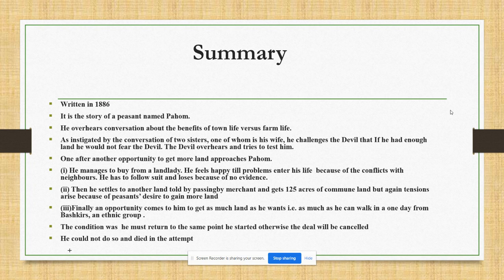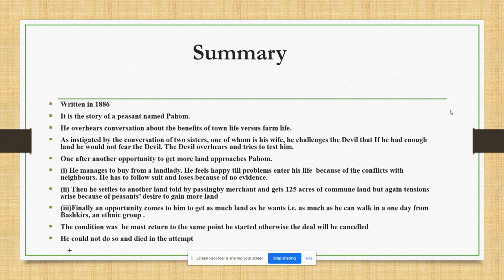Pahom, the farmer, who was overhearing the conversation, got instigated by his wife's statements, as she mentions that the poor people or the peasants in rural life don't have much land, so that is the pity of their life, and that is the main concern of their life.